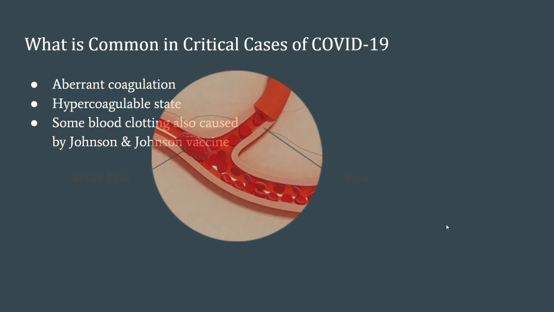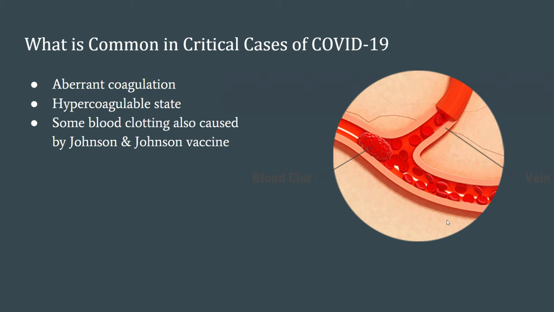Let's move on. What is common in critical cases of COVID-19? Most people in critical cases have a high proportion of aberrant coagulation. This basically means when blood changes from a liquid to a solid gel-like form, and this eventually creates something called a blood clot. When someone gets an unneeded blood clot, it is known as being in a hypercoagulable state. A blood clot is usually something that occurs when you start bleeding or have a wound, and it creates a scab and heals your wound. When you have a blood clot that is not needed, it can lead to strokes and heart attacks.